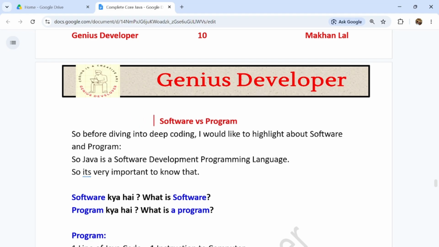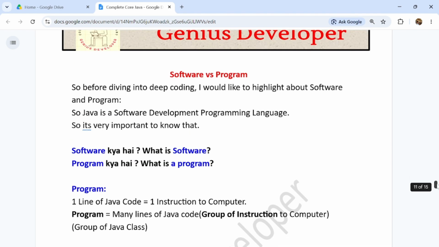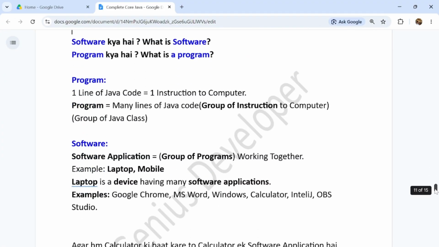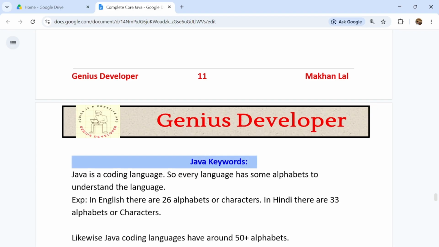So hope this point is clear, guys. Before starting the development or any software development, we must understand what is software and what is program, guys, and what is software means software application only. After that we will discuss about Java keywords, guys.